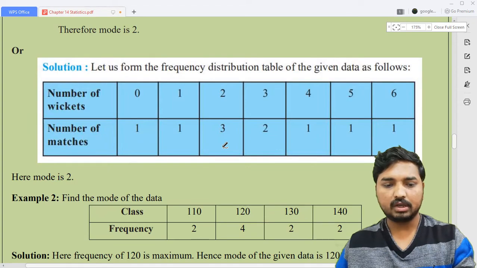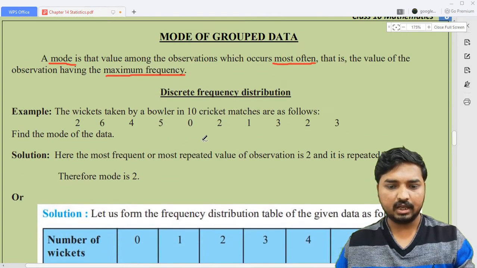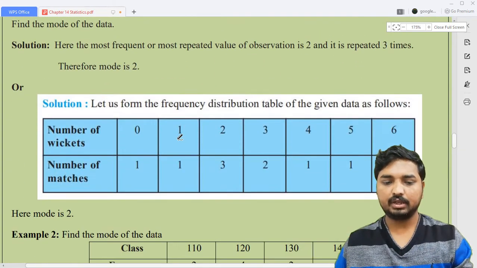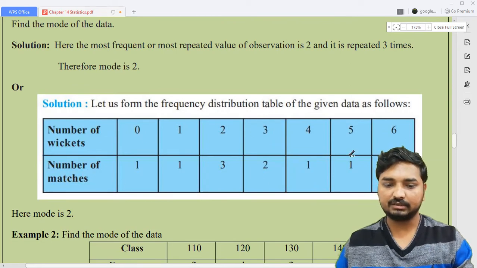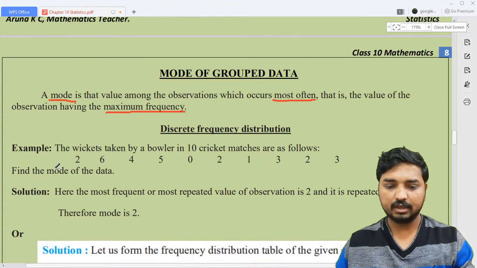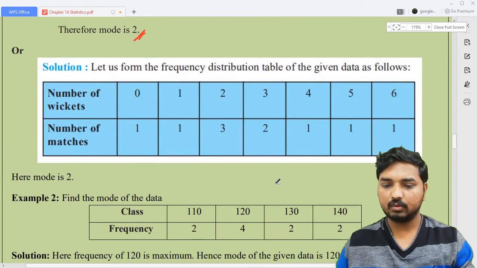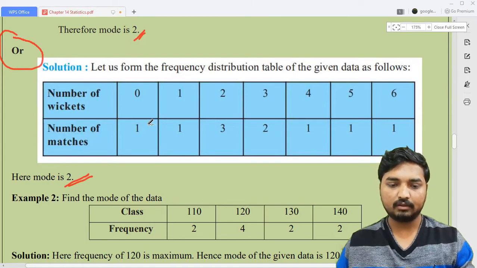So I think you have understood this one, and this is an example. I think it is given in your textbook also. Maybe, but if it is directly given in this format, it's very easy. But if it is given like this in the question itself, you can directly write down like this, or else you can write it in the form of a table, and after that also write on this one. That's why I have put "or" here. So you can choose either of these two solutions.